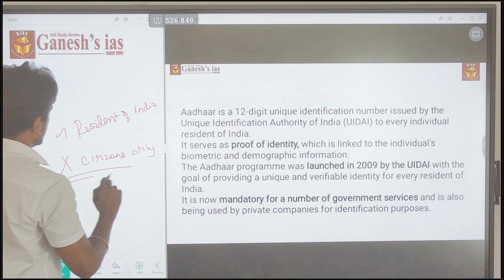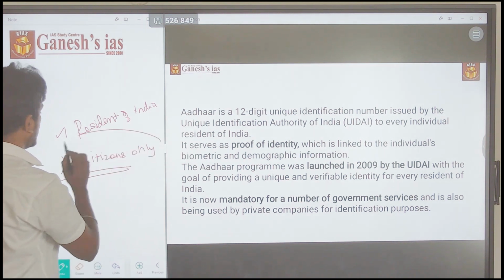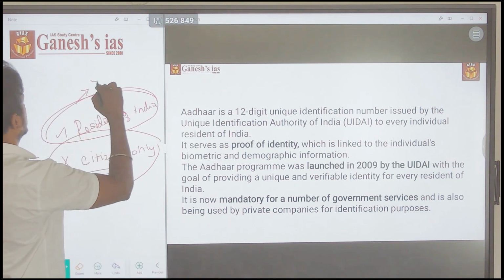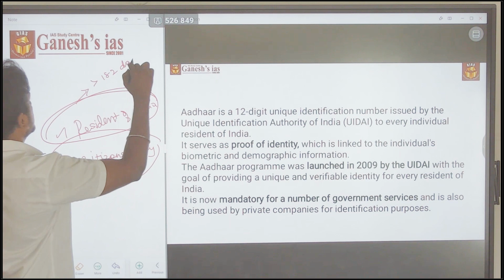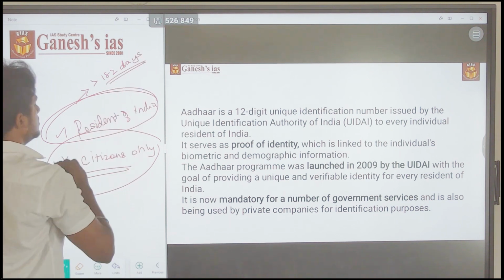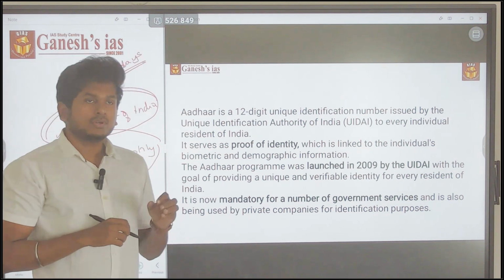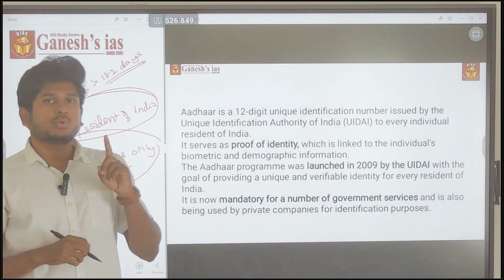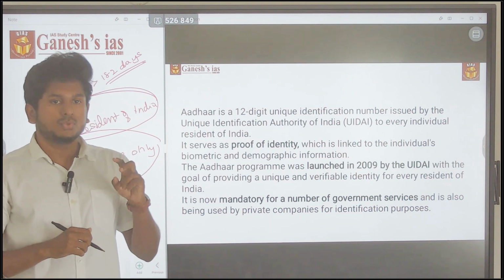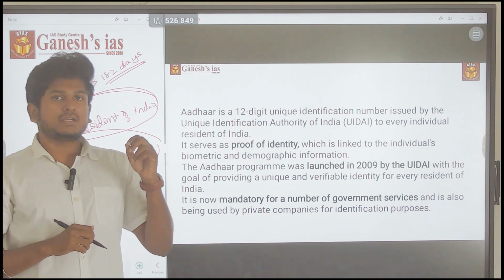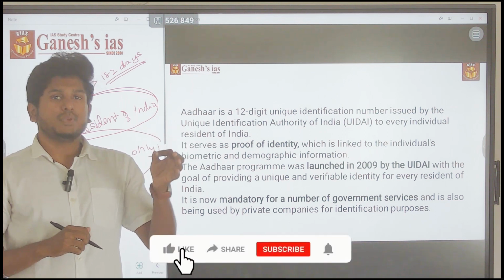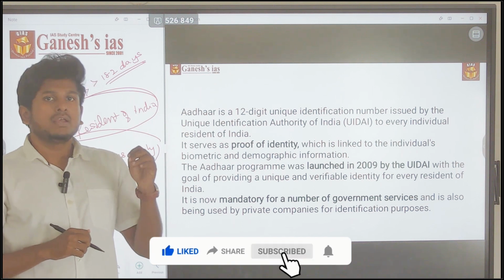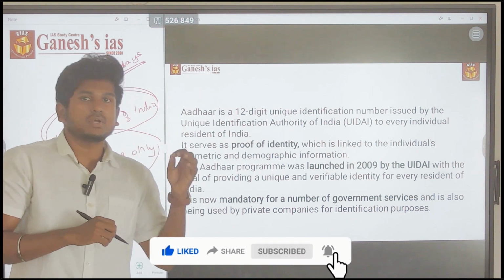This itself is a most important thing. It is not only for the citizens; it is for whoever resides in India for more than 182 days. They can get this Aadhaar. So this is for the resident of India. Please note that, it is not only for the citizens. If I claim Aadhaar as my citizenship, the government won't accept it, because even non-citizens have the Aadhaar.